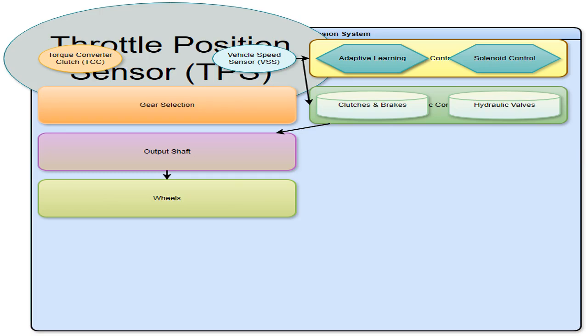The vehicle speed sensor, VSS, measures the speed of the vehicle. This information is critical for the ECU to determine the appropriate gear for the current driving situation, ensuring efficient and smooth operation. VSS stands for vehicle speed sensor.